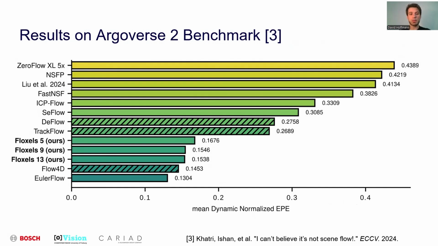Among all unsupervised methods, only Euler flow outperforms Floxels. However, as we discussed earlier, Euler flow is 60 to 114 times slower than Floxels. Floxels not only surpasses all unsupervised methods except for Euler flow, but also outperforms several recent supervised approaches.